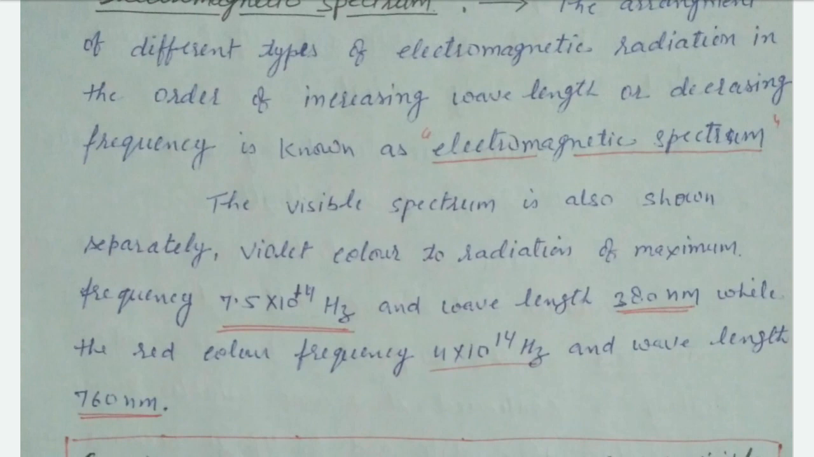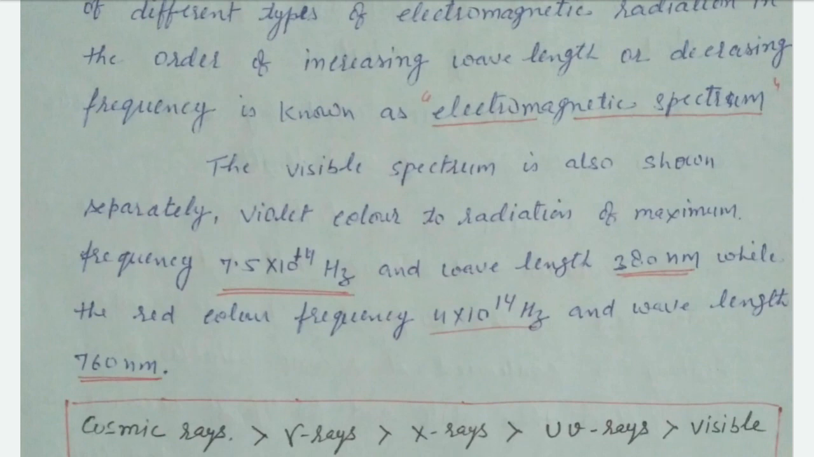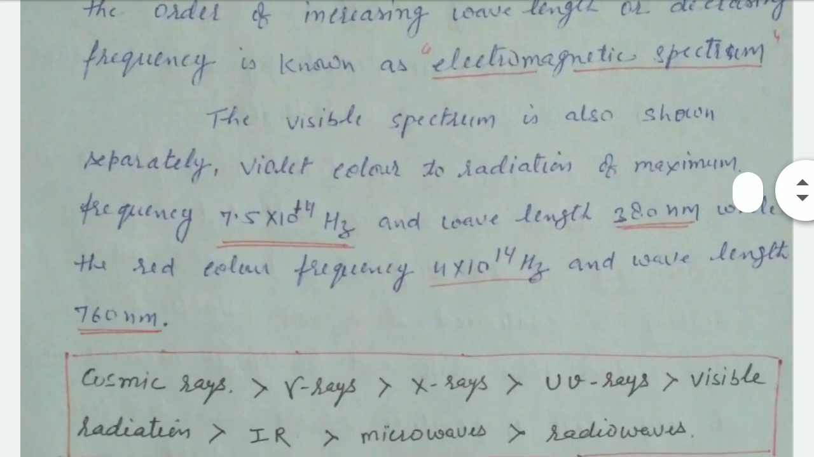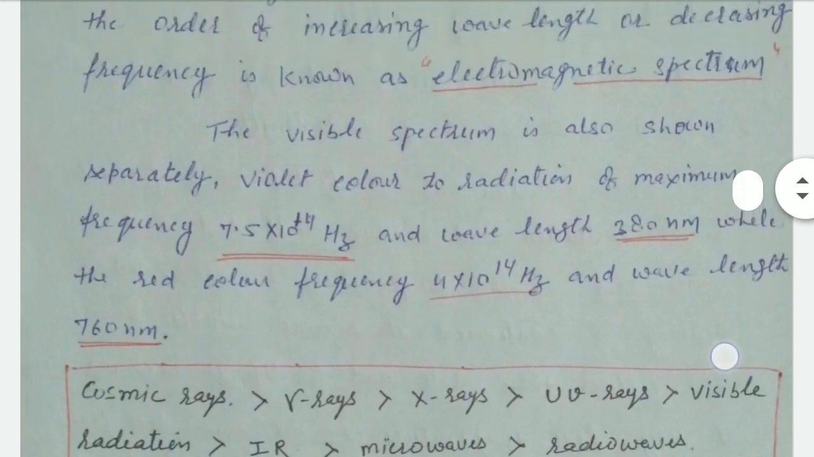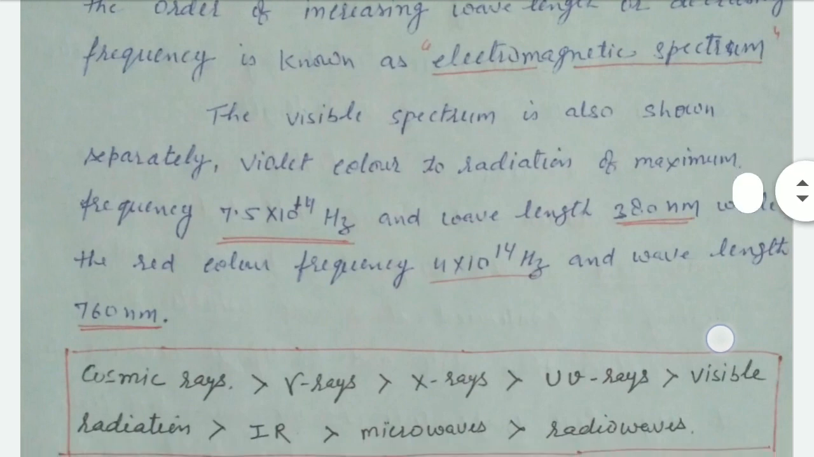In electromagnetic spectrum, a small region is known as visible spectrum. These rays range between 7.5 × 10^14 hertz or 380 nanometer to 760 nanometer, right? It means the 380 nanometer to 760 nanometer range is the visible spectrum.